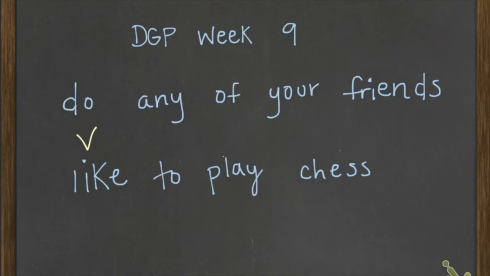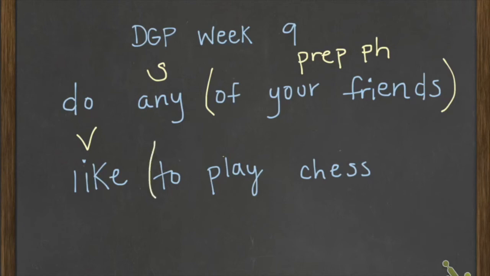Of your friends is going to end up being a prepositional phrase. Our subject is not going to be a part of a prepositional phrase. That means our subject is going to be any. Any do like to play chess. We also have an infinitive in this sentence, and infinitives are a lot like prepositions. They start with an infinitive, and they end with the noun or the pronoun at the end of the infinitive phrase. We'll label this INF, infinitive, phrase. And there's also going to be an object of an infinitive, just like there's an object of a preposition.